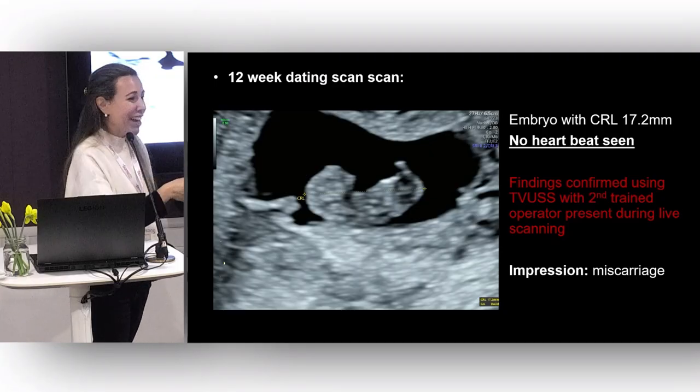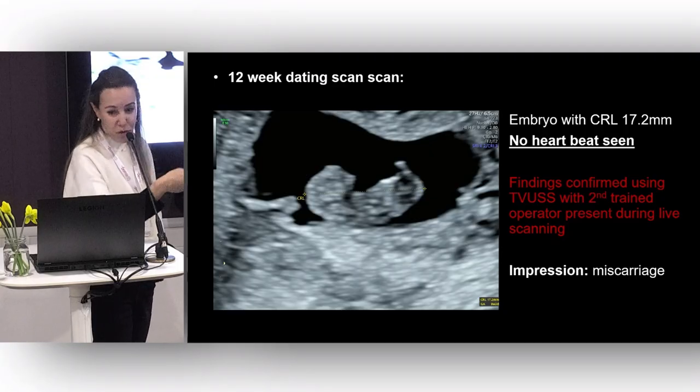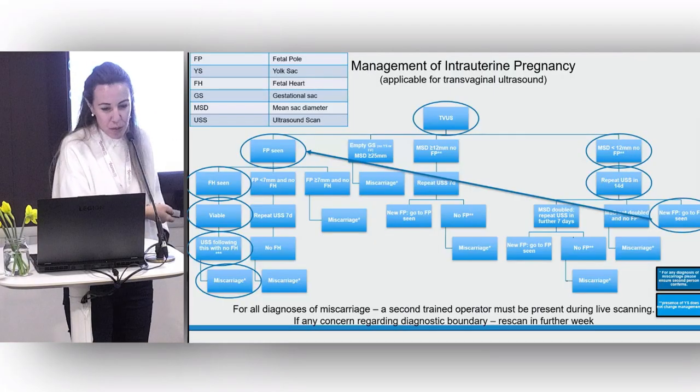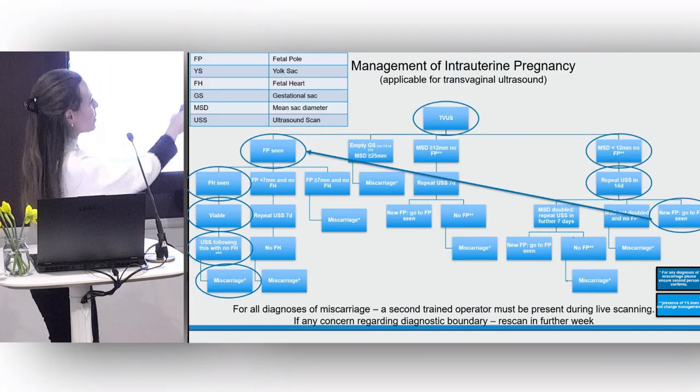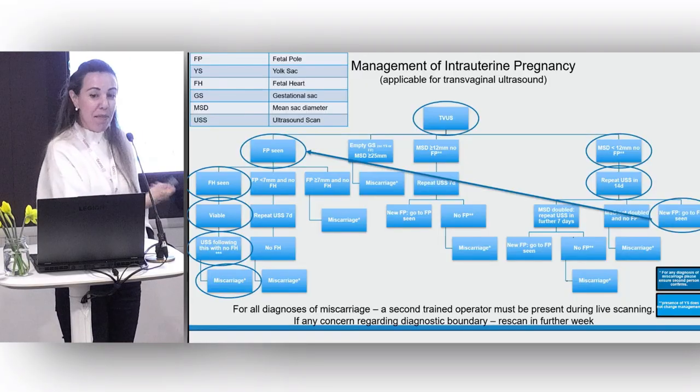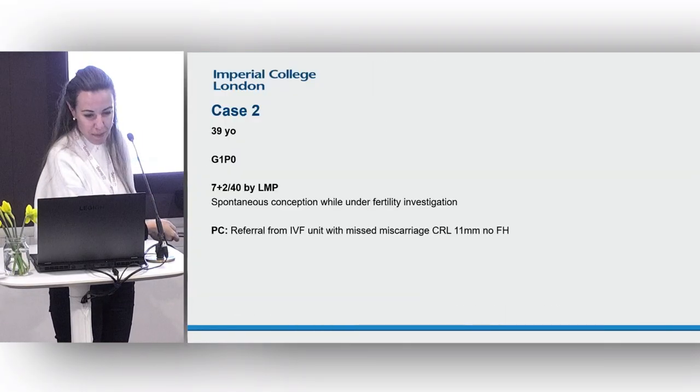Always think, could I get this wrong? And if I could, just rescan, okay? And that's very important. She went on to have surgical management. So again, this algorithm shows how you can confidently make this diagnosis, making sure that you have a second operator.